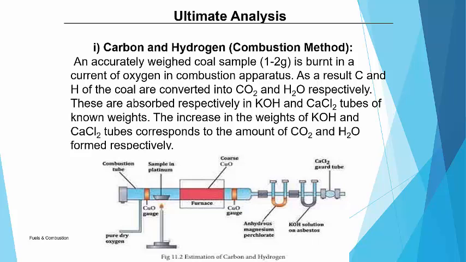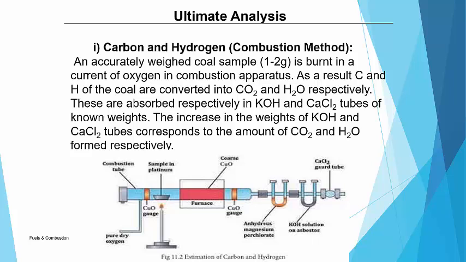If we know how much CO2 and how much water is obtained from the coal sample, then we can easily calculate the percentage of carbon and hydrogen. The products of combustion, the amount of CO2 and water, give us the percentage of carbon and hydrogen. Now how do we find out how much CO2 and water is obtained?